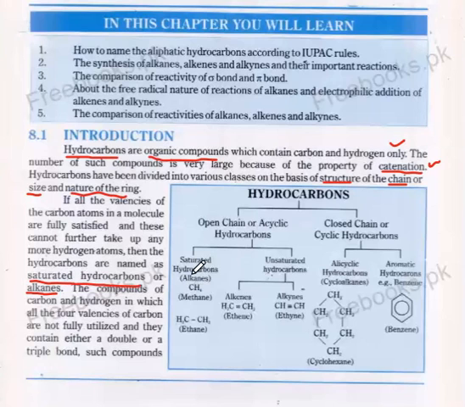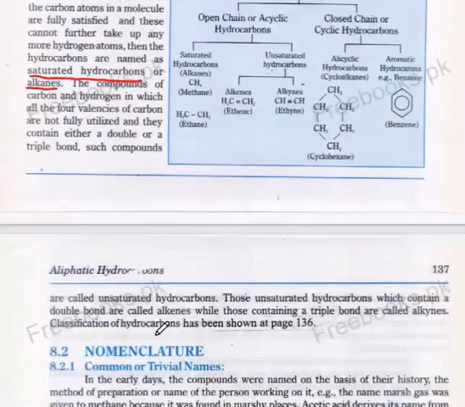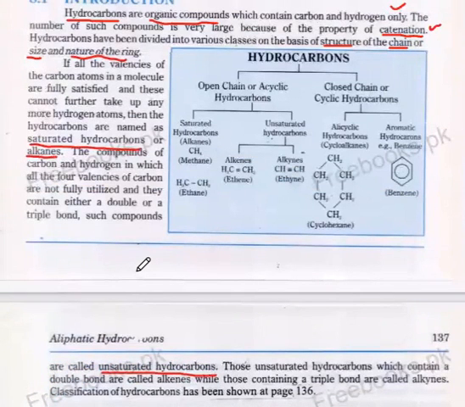The compounds of carbon and hydrogen in which all the four valencies of carbon are not fully utilized, and which contain either a double or a triple bond, are called unsaturated hydrocarbons. As we know, carbon forms 4 bonds.